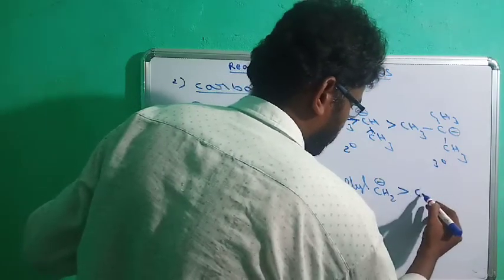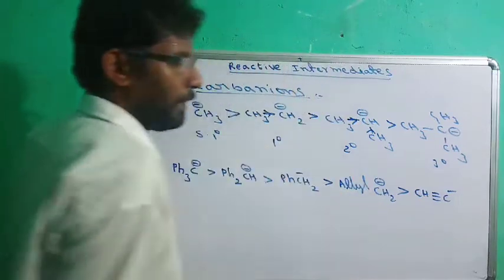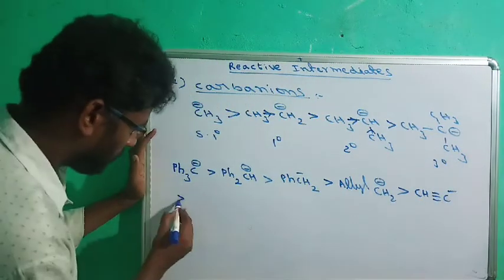After that, alkyne carbanion. Triple bond is a more stable carbanion.